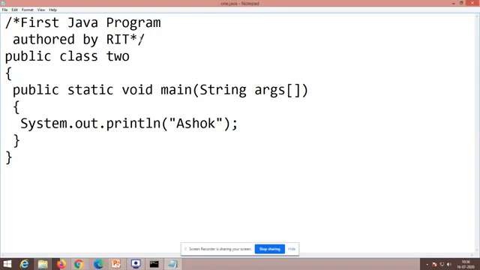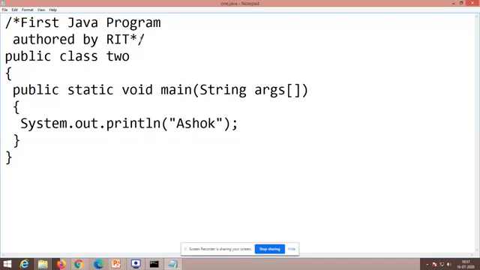So please understand, again I am conveying, within the class if anything is available, this is class 2. In this class, we have the main method. As per standard requirements, using an object only you can access it. But without using an object, if you need to access anything within the class, you can use the static keyword. For that purpose only, we are using the static keyword here, right? So as usual, void won't return anything. Main is the entry point for the compiler to get into the program.